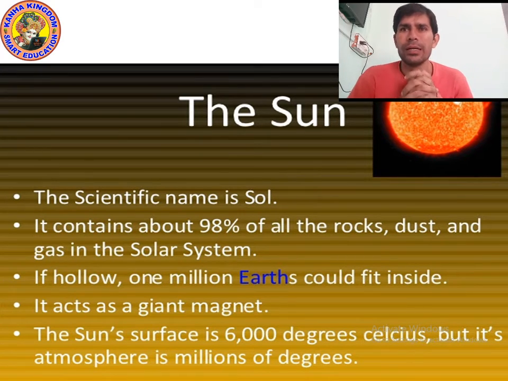If I talk about the temperature of the sun, you know what temperature is, right? Can you tell me what is temperature? Temperature is the measurement of hotness or coldness. It tells us how hot or cold an object is. Temperature is measured in Celsius, Fahrenheit, and Kelvin, and the SI unit of temperature is Kelvin.